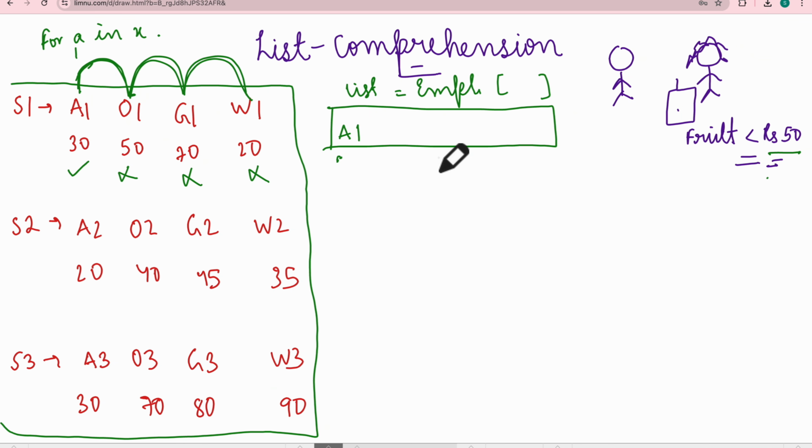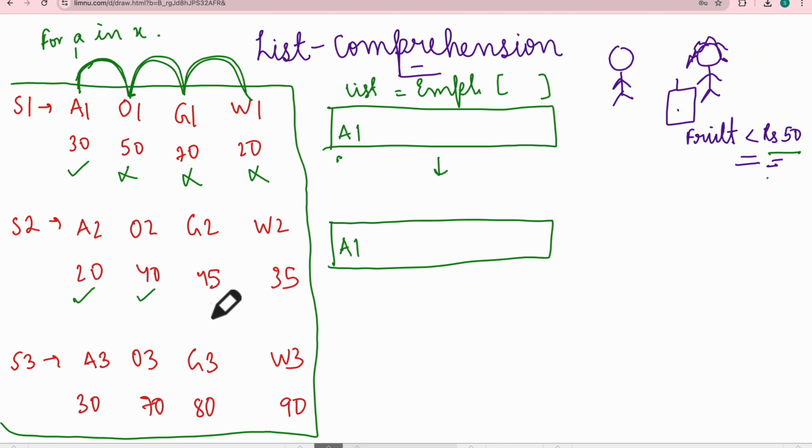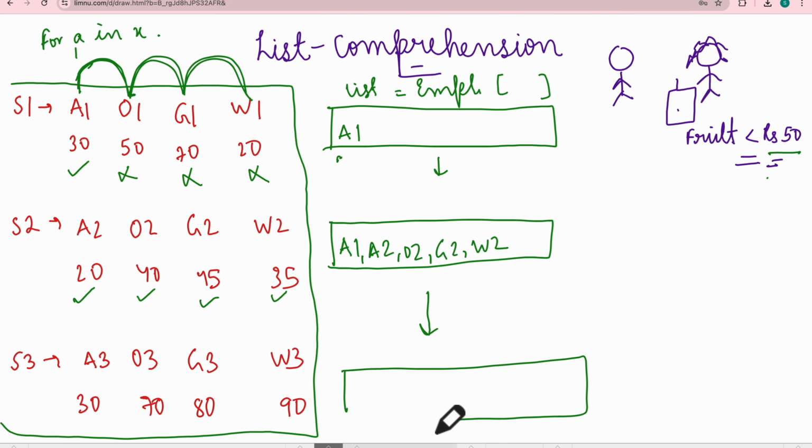Now, after this you came to s2 with your list. Now your list is not empty, you have a1 there. Now you will explore items again here. So you will buy this one, this one, this one, this one. So you will add a2, o2, g2, and w2. Now again you will come to s3. You will take this list. So you already had a1, a2, o2, g2, and w2.